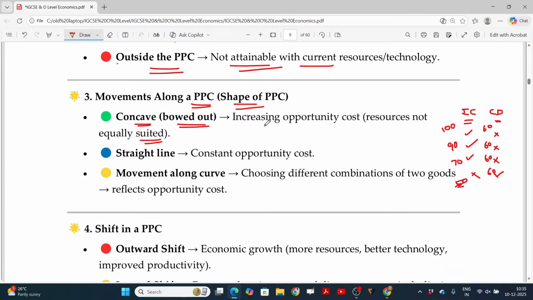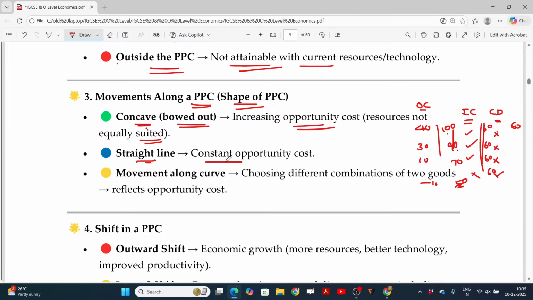So that's a benefit: increasing opportunity cost. The opportunity cost between these two is what? 60 and 90 and 60. The difference between these two, earlier 40, now 30, here 10, here minus 10. So the opportunity cost is increasing. Either you can say that this will be the net difference between the costs of these two, assumed to be the opportunity cost. That opportunity cost is gradually changing due to the increase of this value and the reduction of that value. This value is reducing, this value is increasing.